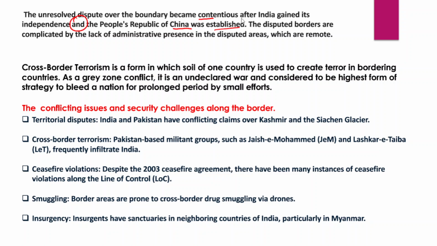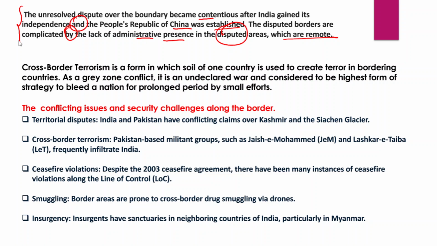The disputed borders are further complicated by the lack of administrative presence in the disputed areas, and very often these disputed regions between India and China are remote in nature. So the disputes over the unsettled borders are still a cause of concern for improving bilateral relations between both these countries.